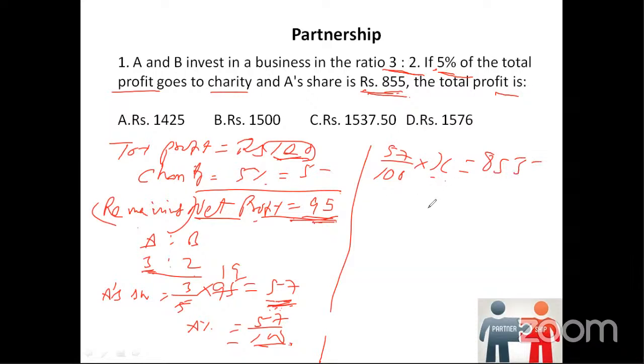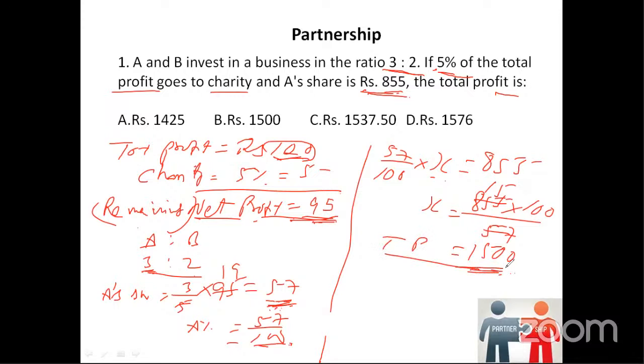On cross multiplication, X is equal to 855 into 100 divided by 57. Once we cross multiply, 855 by 57 is 15, so we get 1500. So the actual total profit is 1500, which is option B.